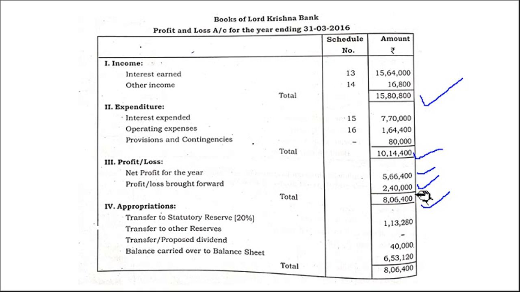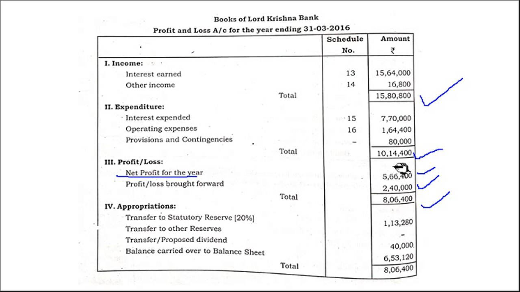Now from 8,06,400, we have to distribute it. We have to show how we have distributed. They said 20% to be transferred to statutory reserve. So 20% we are transferring. But you should be very careful. While transferring, we are taking into consideration only net profit for the year.